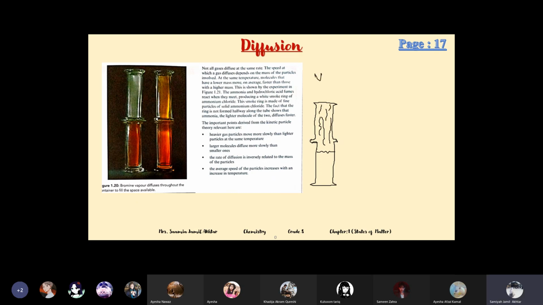The vapors are actually gas particles. So this is the example of diffusion in gases. It spreads, it moves, and remember, gas diffusion is faster as compared to liquids. The other gas jar is empty. There is no liquid to dissolve, no solid, only the gas is present. The vapors spread and show diffusion in the gas. In gas there is more space available, so diffusion and movement are faster.